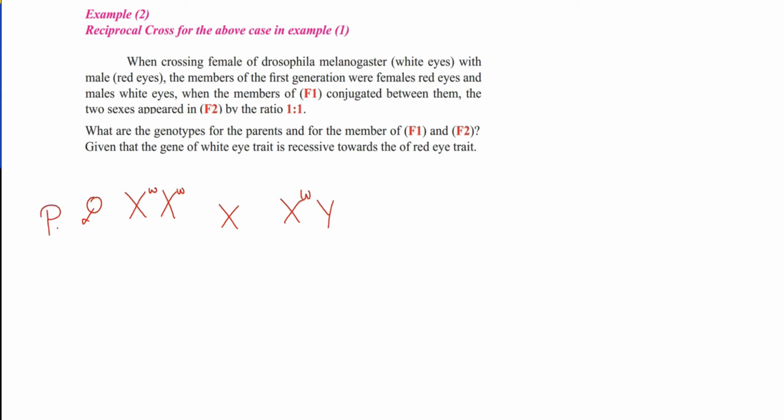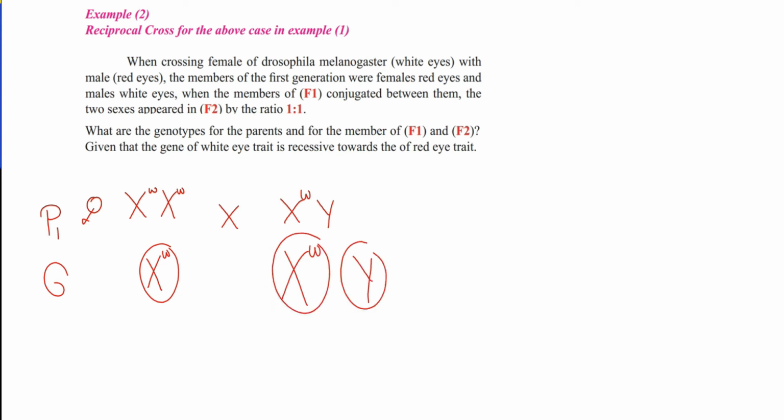Let's see the parents produce gametes. The pure white female produces one kind of gamete. The heterogeneous male produces two gametes, X capital W and Y. So the F1 generation has females with hybrid red eye color and males with small w, meaning white eye color.